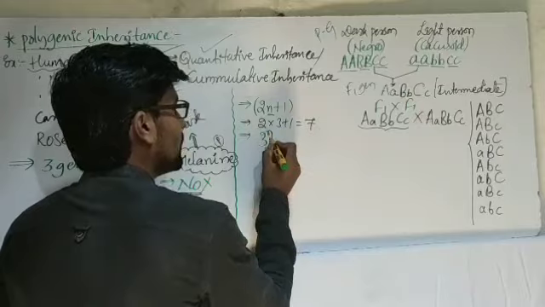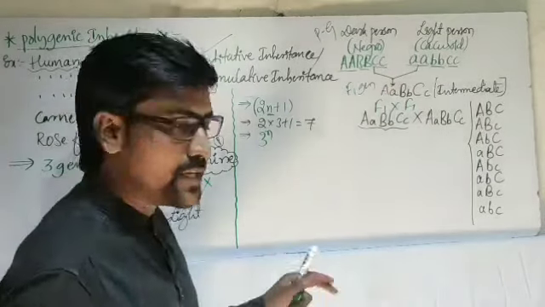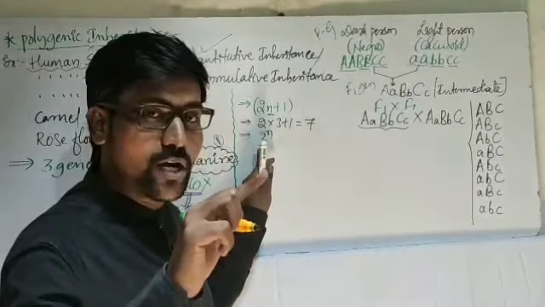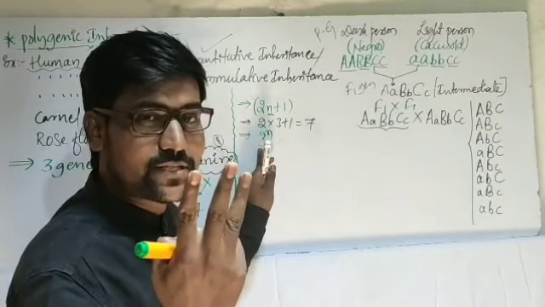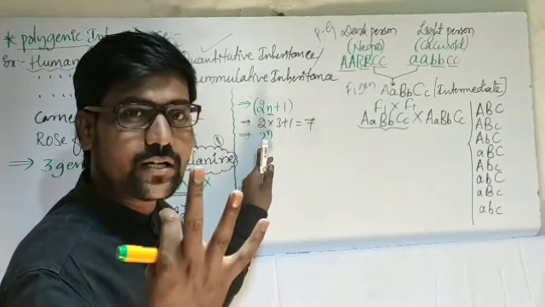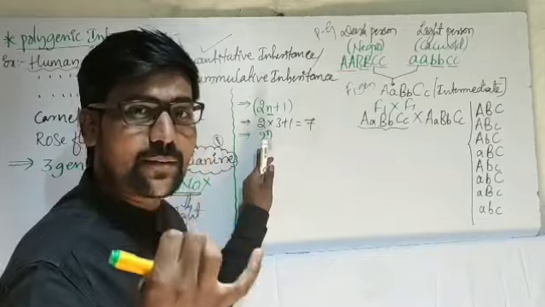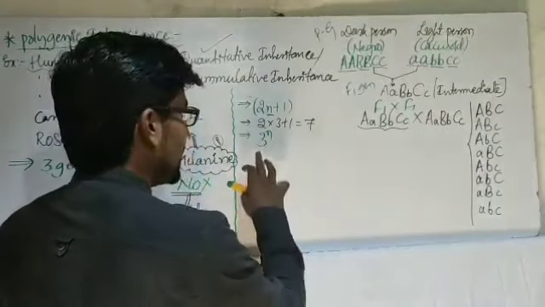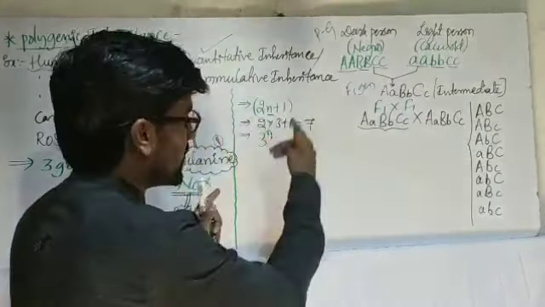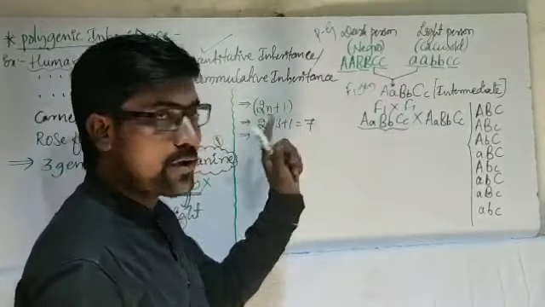Here, why did I consider 3? Because in a monohybrid cross we get 3 genotypes: capital T capital T, capital T small t, small t small t. So I consider 3 raised to n, where n means the number of genes.